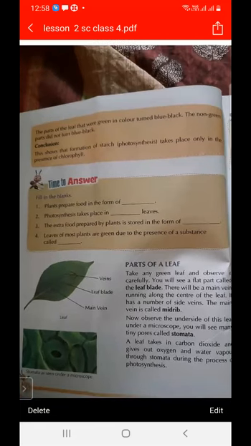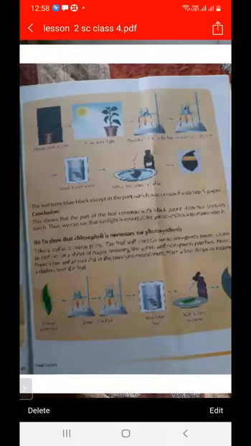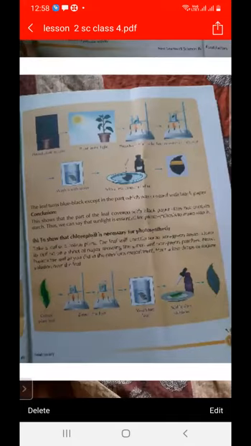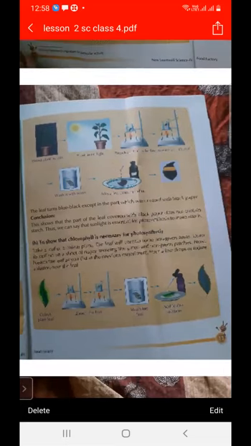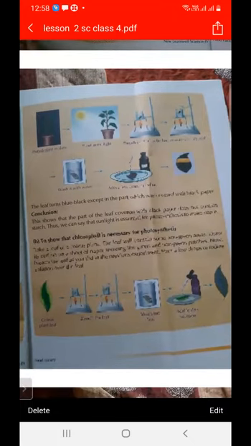Firstly, we will take a chlorophyll plant, and these leaves have both parts, green and non-green. And firstly, we will bleach this leaf. How can we bleach the leaf? Firstly, we will boil it in water, and then we'll boil it in alcohol. After boiling, we will wash the leaf. After washing the leaf, we will put 2 or 3 drops of iodine on it.